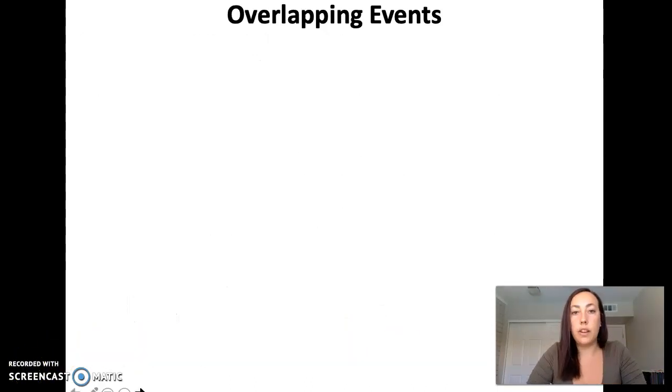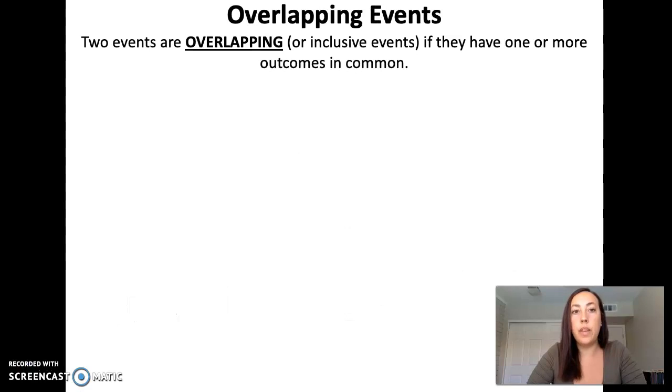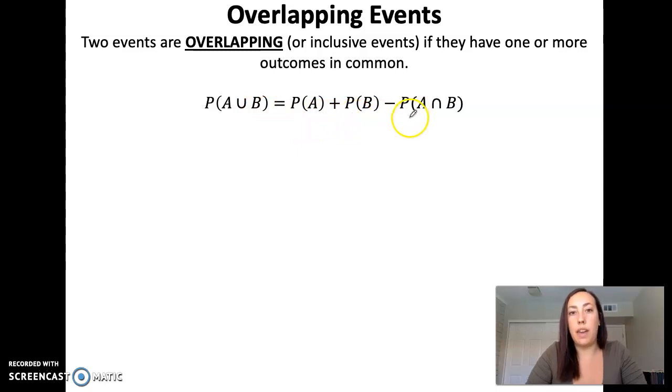All right, so now let's talk about overlapping events. 2 events are overlapping, we can also call them inclusive events, if they have one or more outcomes in common. So if you were to display them in a Venn diagram, there would be overlap between your 2 circles. And the formula we use for overlapping events: the probability of A or B occurring is equal to the probability of A plus the probability of B minus the probability of A and B.